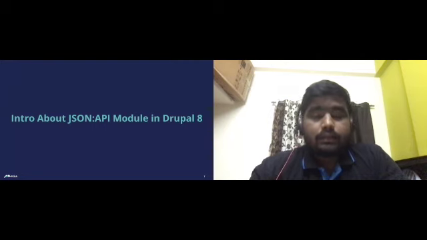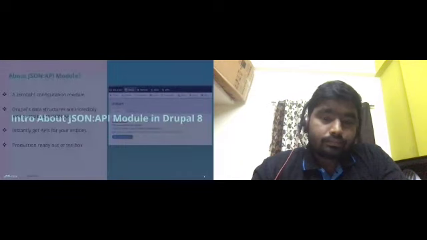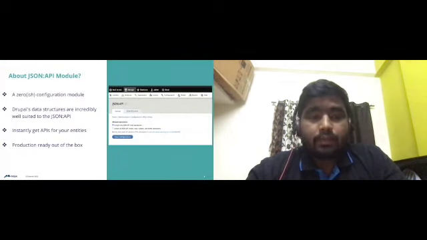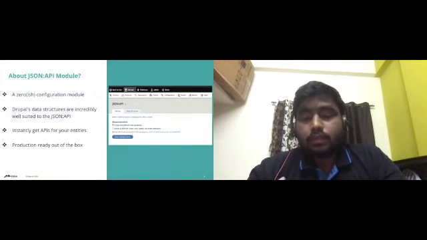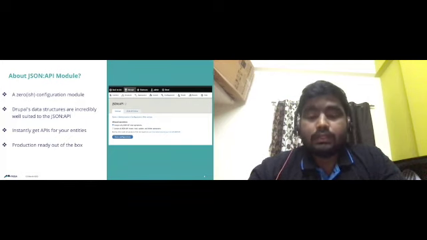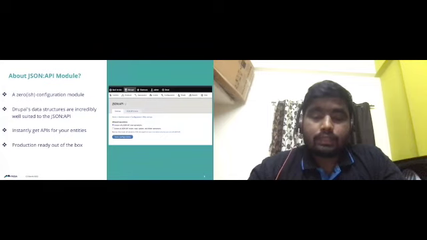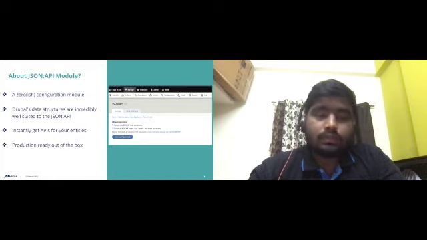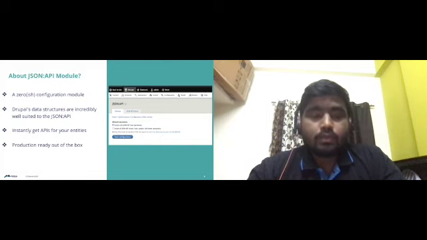So let's talk about the JSON API module in Drupal and what it does. The JSON API module is a zero-ish configuration module, which means whenever we install the module, it instantly starts working. It automatically generates all the JSON API endpoints for the REST resources available in the Drupal system, like users, taxonomies, and nodes, everything. It does not require any configuration, so that's why we call it a zero-ish configuration module.